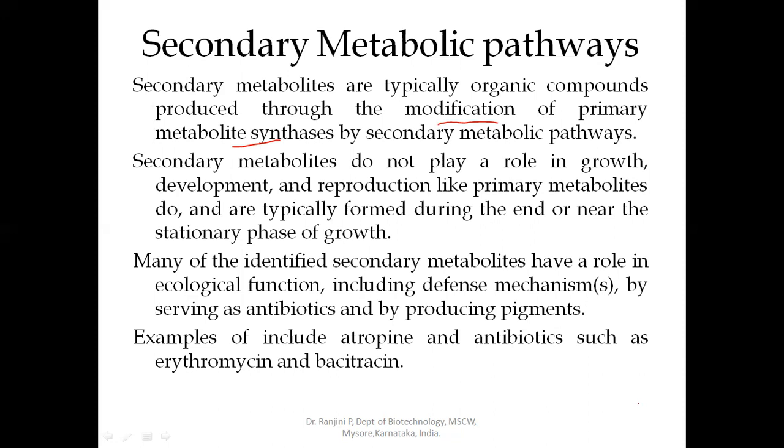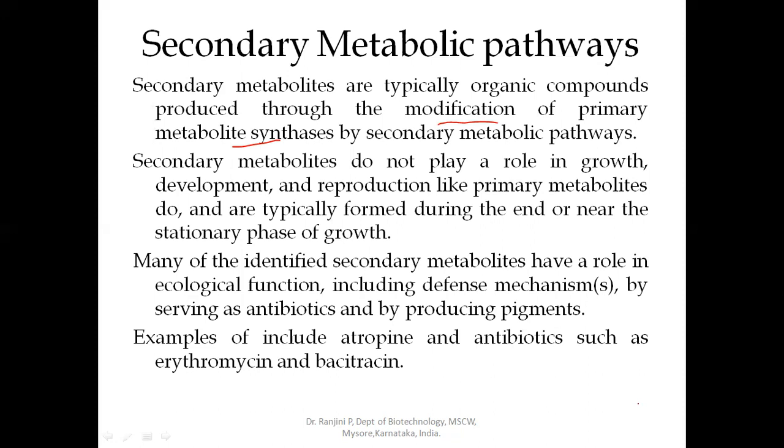With such complex systems, the metabolic regulation is equally complex to achieve overproduction of secondary metabolites. And hence, nowadays, recombinant DNA technology is used for the large scale production of these secondary metabolites.